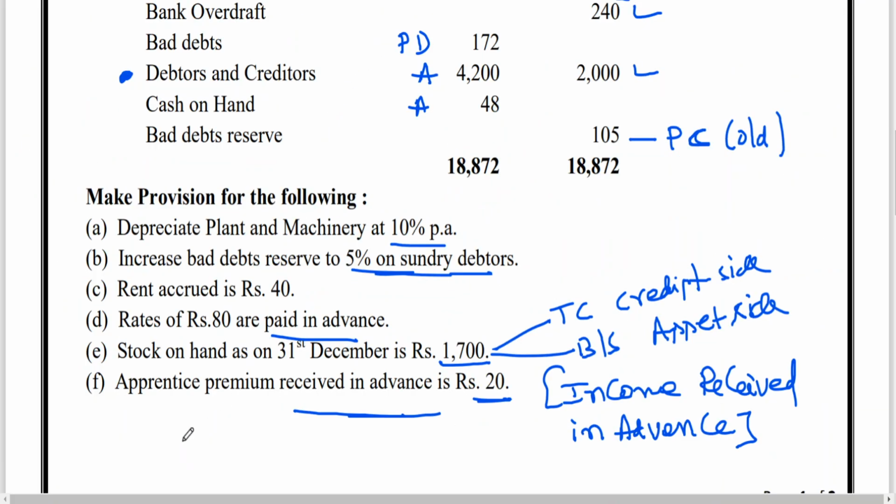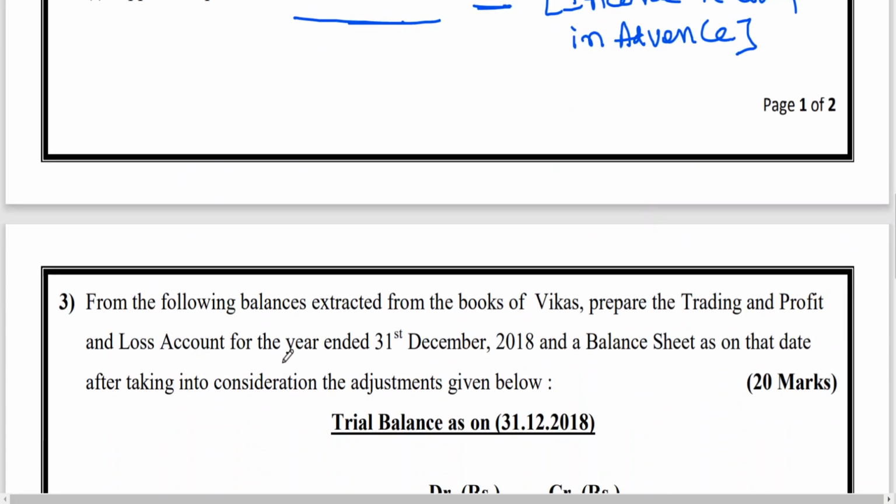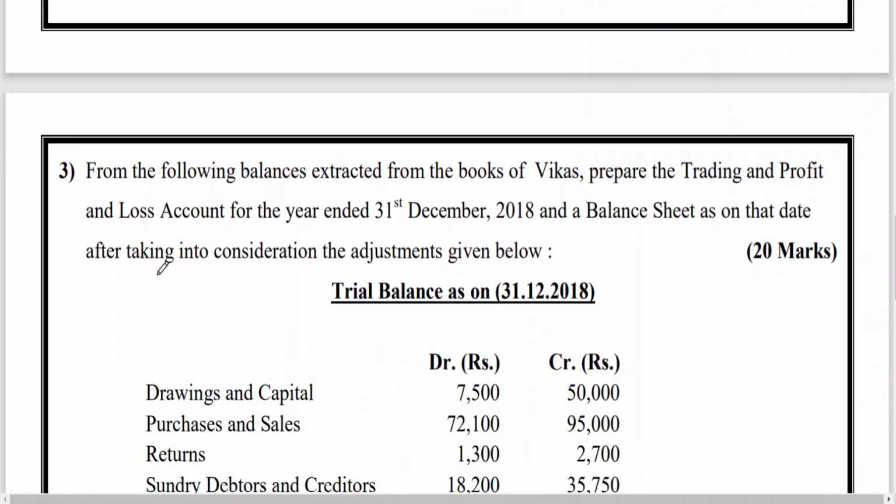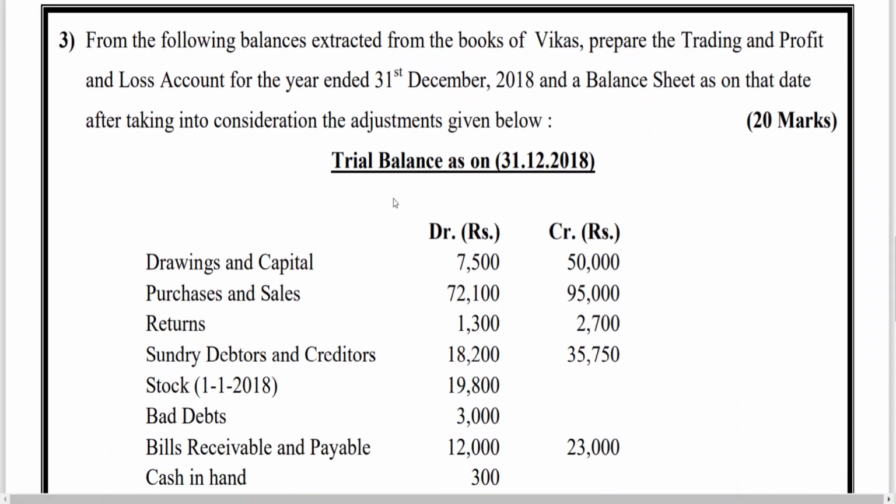Now let us see the next problem. The following balances are extracted from the books of Vikas. Prepare the trading and P&L account for the year ended 31st December 2018 and balance sheet as on that date after taking into consideration the adjustments given below. Drawings shows debit balance. This is drawings. You know it should be deducted from capital. This is capital. This is purchases, shows debit balance.